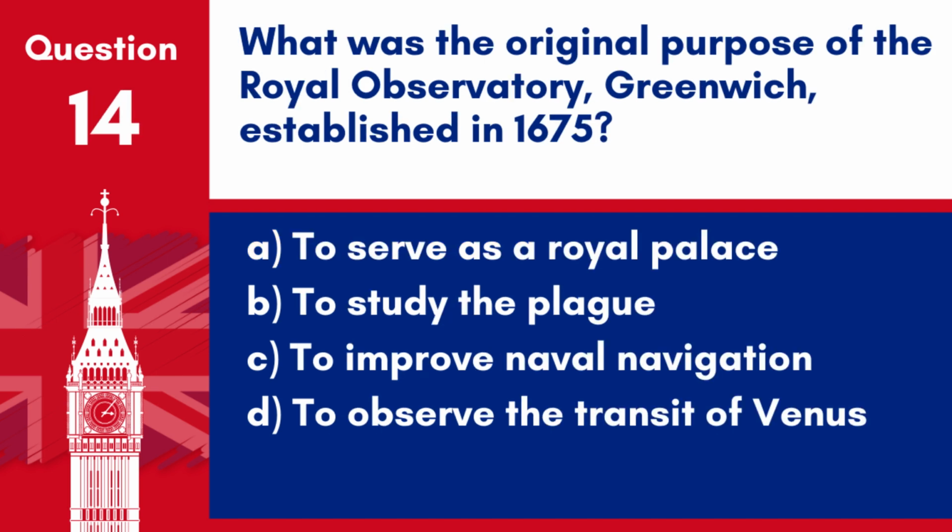Question 14. What was the original purpose of the Royal Observatory, Greenwich, established in 1675? A. To serve as a royal palace, B. To study the plague, C. To improve naval navigation, D. To observe the transit of Venus.